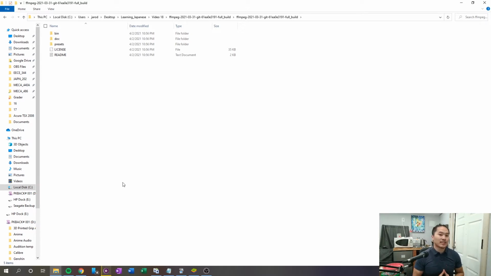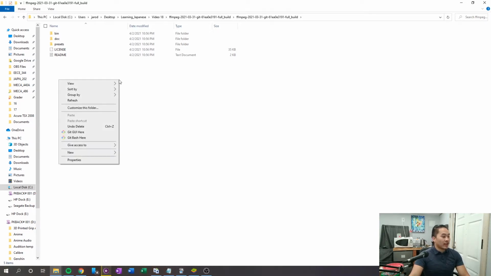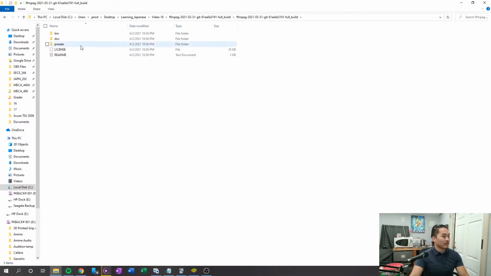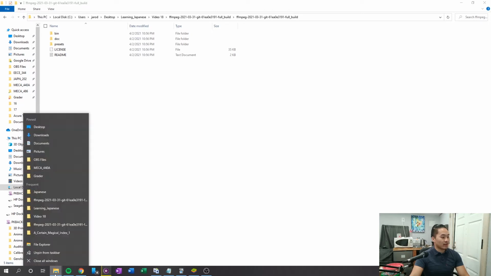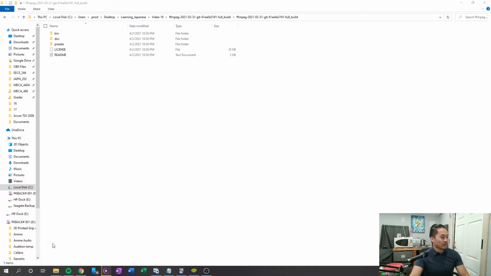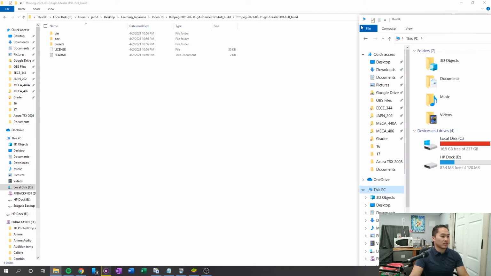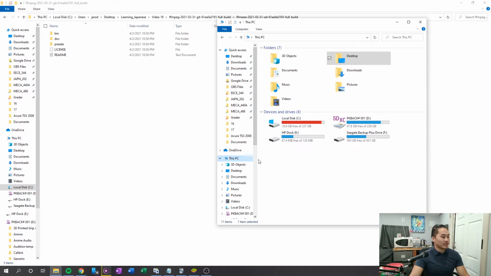I believe it should be the same for Mac. I'm not too sure, so don't quote me on that. What you want to do next is open another file explorer. So go ahead and right click the file explorer, the file folder down here, and click file explorer. What that's going to do is open up a new file explorer, and what you want to do is navigate to This PC. So click This PC down here, and that will bring you to this screen.